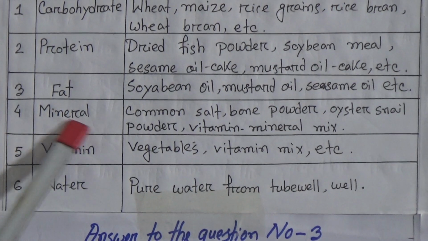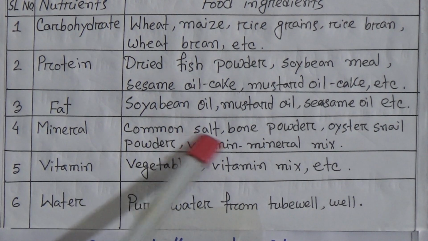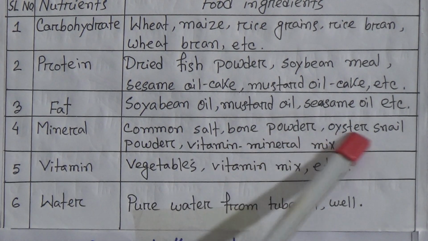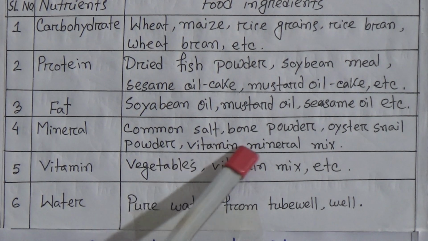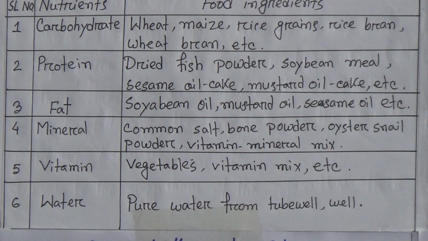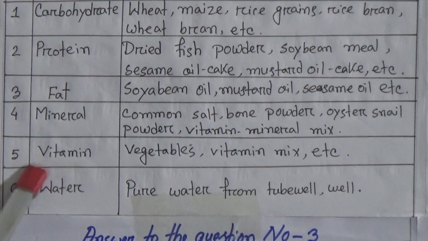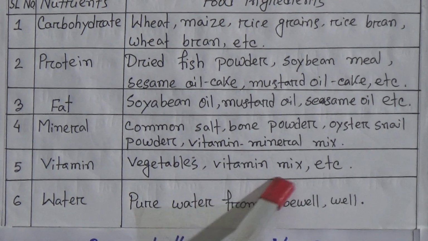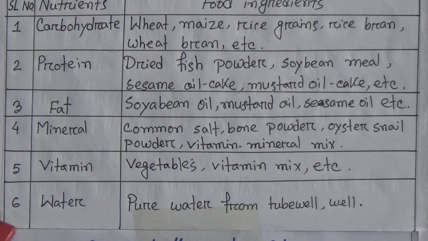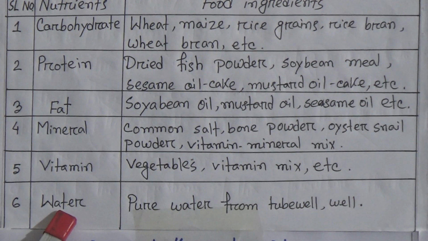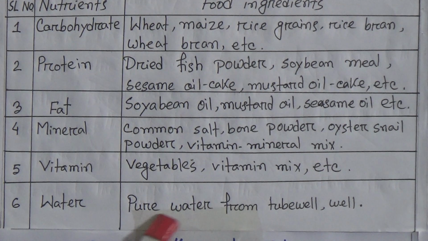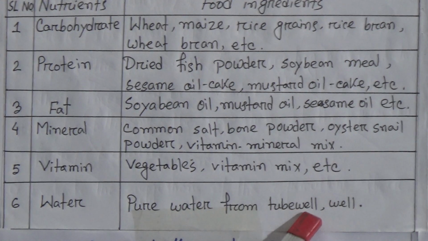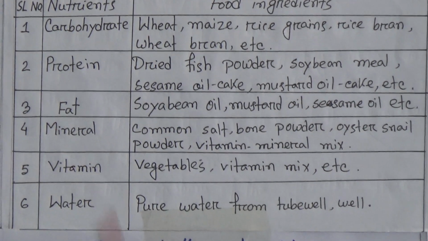Number 4, mineral. Common salt, bone powder, oyster snail powder, vitamin and mineral mix are the food ingredients of mineral. Number 5, vitamin. Vegetables, vitamin mix, etc. Number 6, water. Food ingredients are pure water from tube well and well. So this is the chart showing the essential nutrients for poultry.